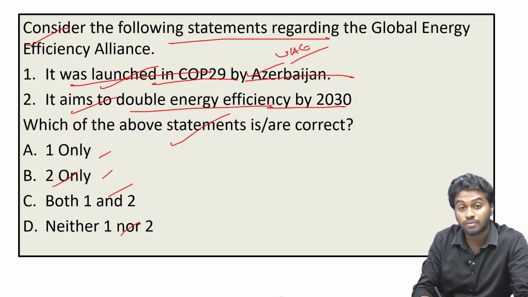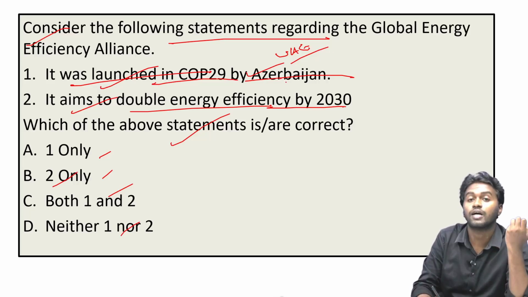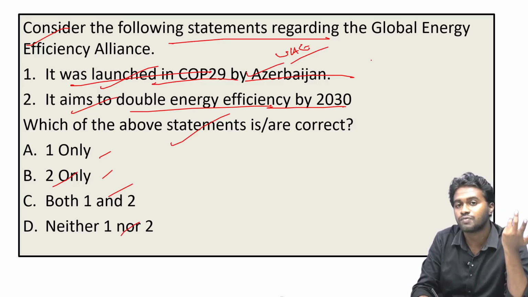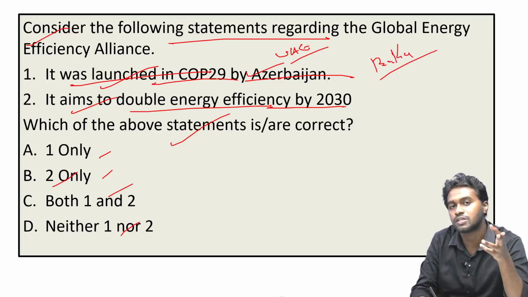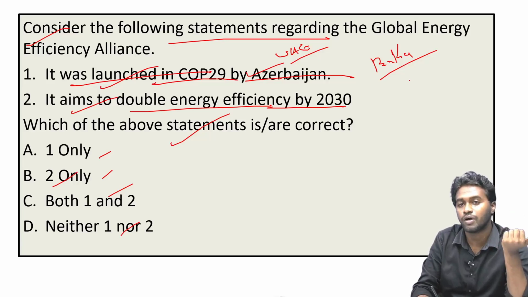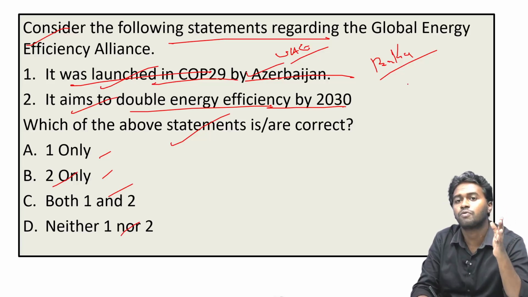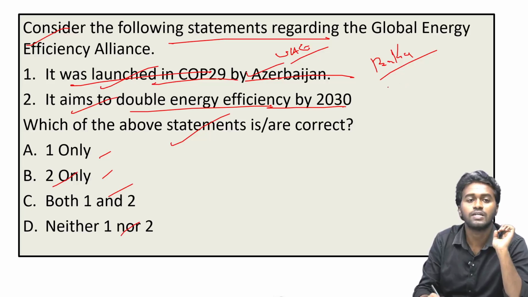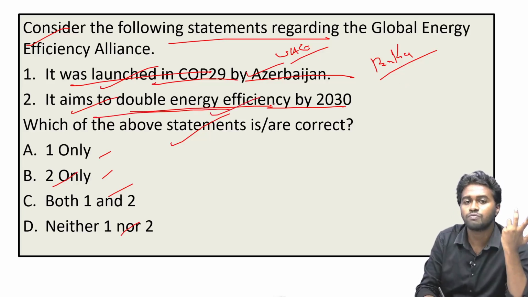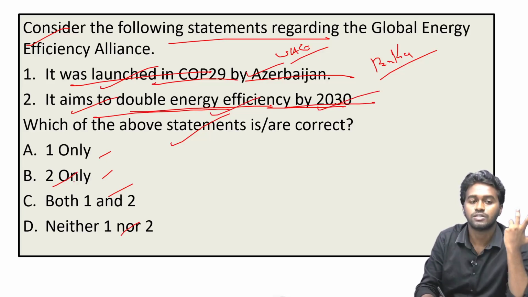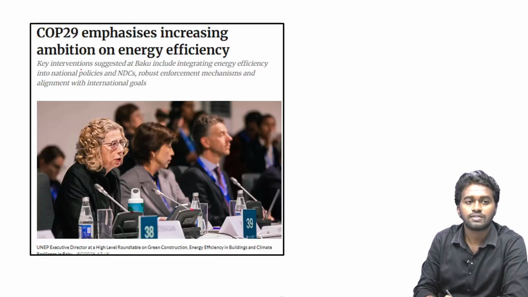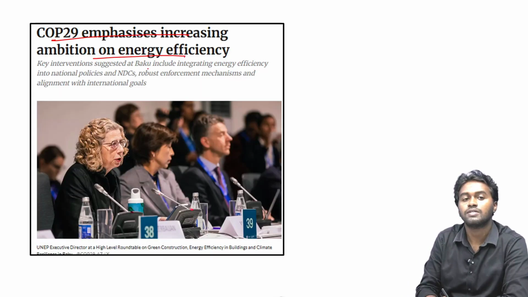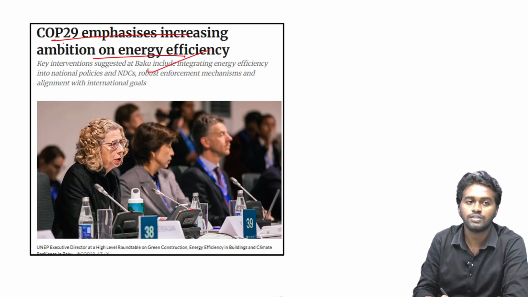Okay, so Azerbaijan launched another fund that is known as Climate Action Fund. And the headquarter of this fund is located in Baku, that is the capital of Azerbaijan. And you can see one more financial initiative was discussed in this COP29, that is New Collective Quantified Goal. This financial initiative is aiming to raise an annual fund for climate change beyond $100 million, right? And the next is it aims to double the global energy efficiency by 2030. Yes, this statement is correct. So therefore, the correct answer is option B, 2 only. Yes. So why we are discussing this? Because recently the United Arab Emirates introduced this in Baku during the COP29.